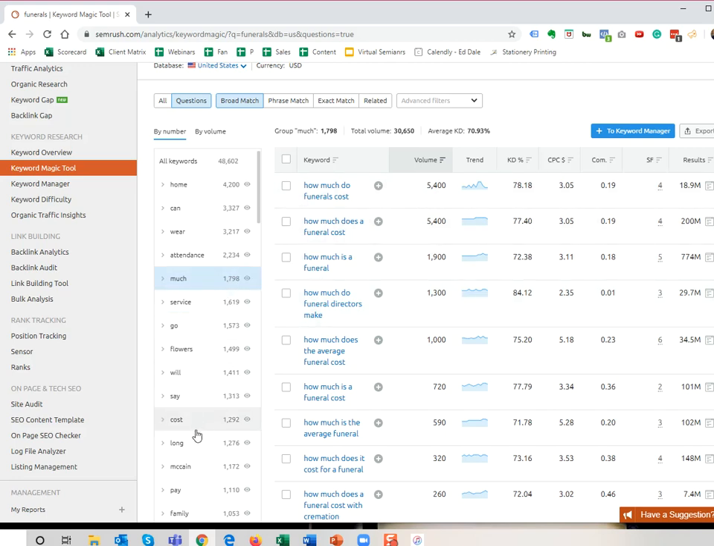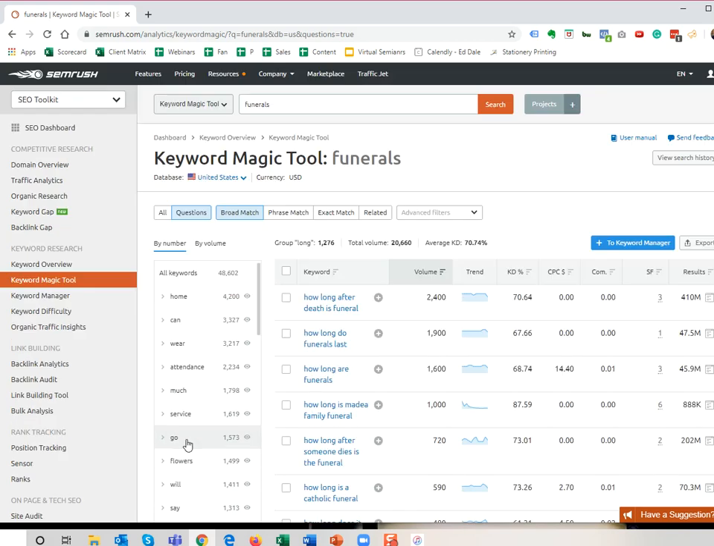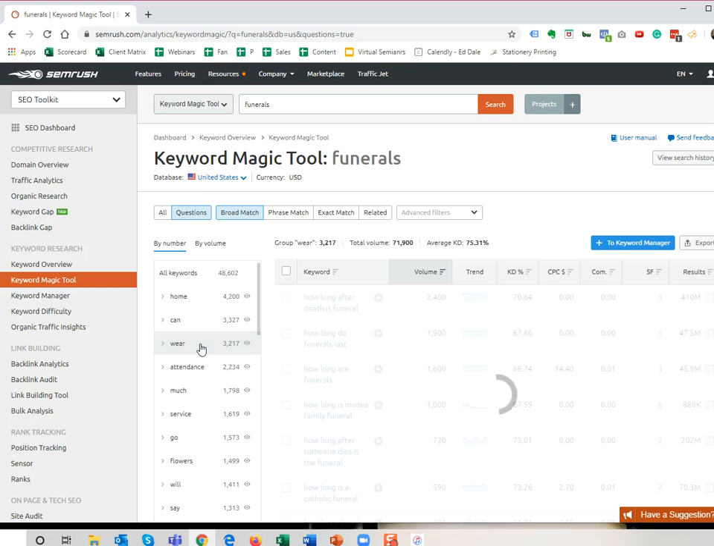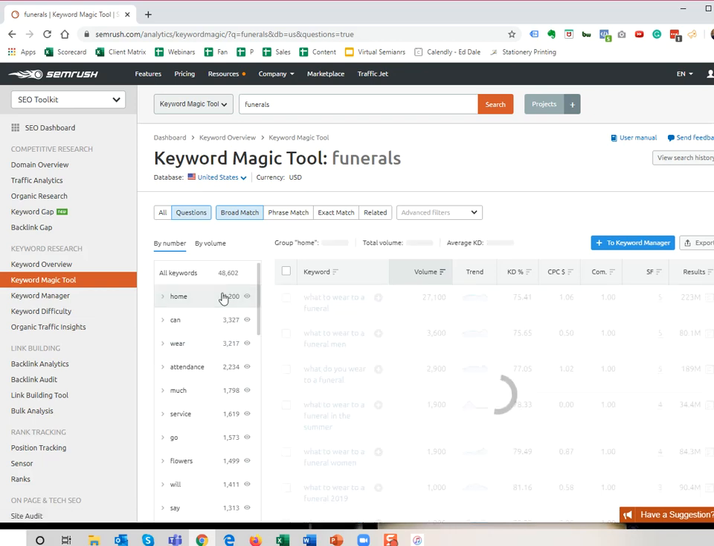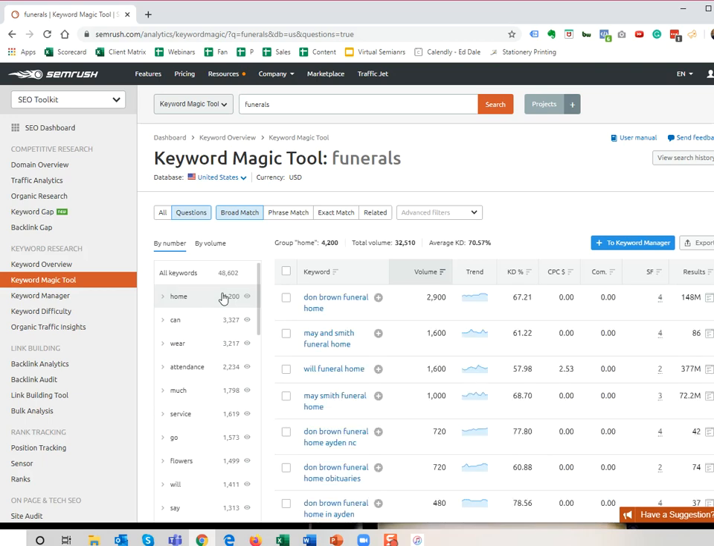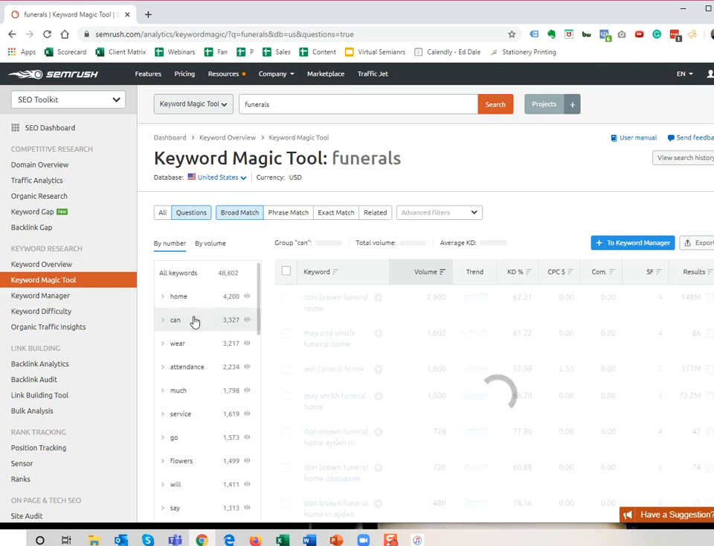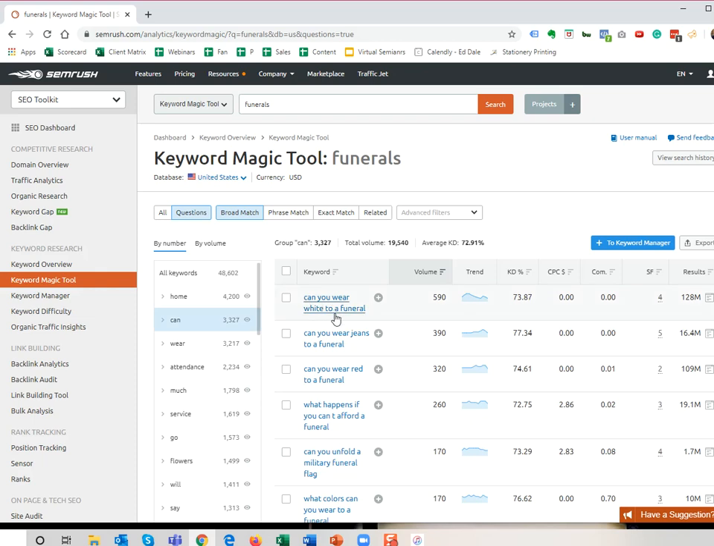Or, for example, let's say long. How long after death is a funeral? How long do funerals last, right? All these are good ideas. Where? What to wear to a funeral, right? Okay, so there's one example here. Can you wear white to a funeral? Can you wear jeans to a funeral? Right? So these are all pretty interesting.